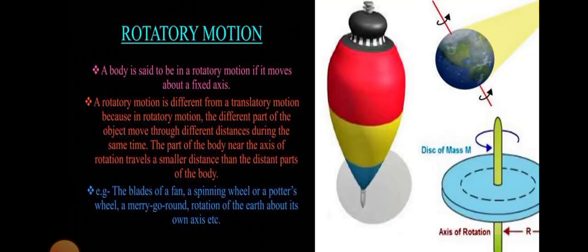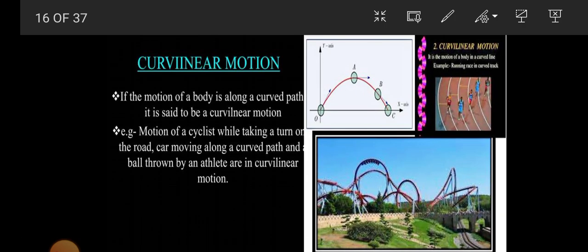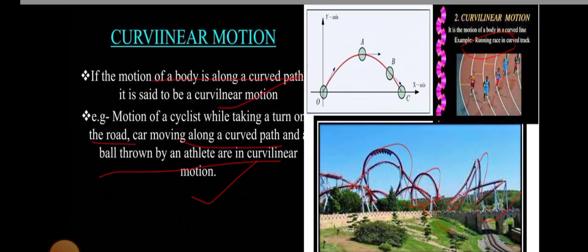Now curvilinear motion. What is curvilinear motion? When the motion of a body is along a curve, when motion occurs in a curved path. Example: persons running a race on a curved track. The motion of a cyclist while taking a turn on the road, a car moving along a curved path, and a ball thrown by an athlete are in curvilinear motion. Understood? All are examples of curvilinear motion.